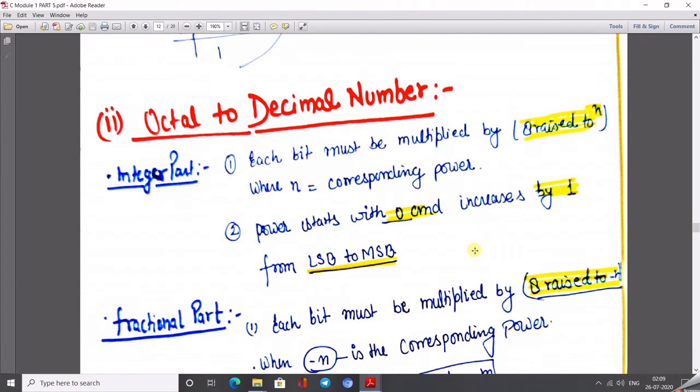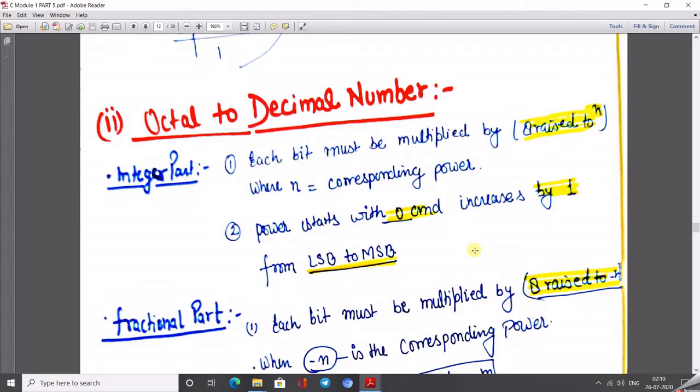Now just go through the conversion of the octal number system to the decimal number system. In this case, for the integer part, each bit, like we have done in the case of the binary number system, we do also in the case of octal and hexadecimal number systems. We write our given number and then write the power, starting from 0, 1, 2, 3, 4 on the left-hand side, and if there is a fractional part, then mention the power starting from -1, -2, -3 and so on.